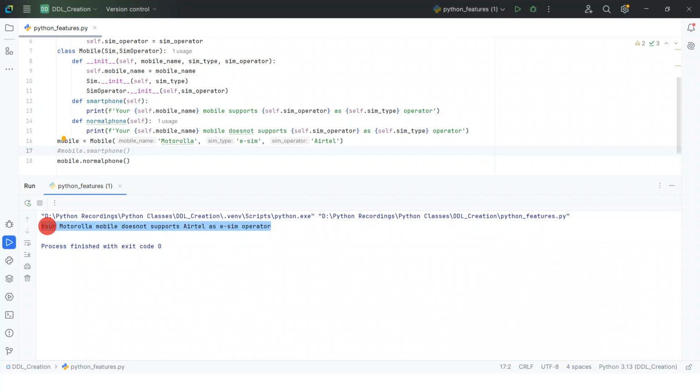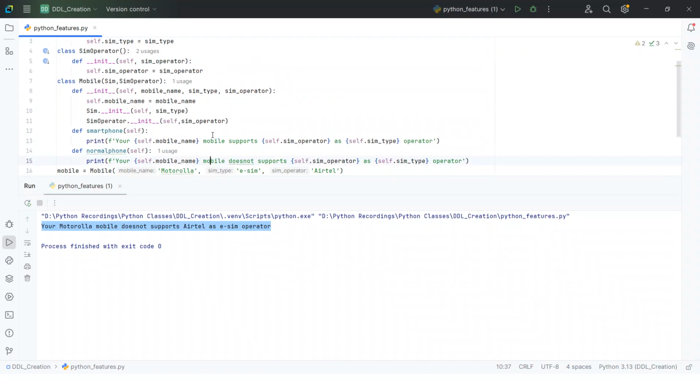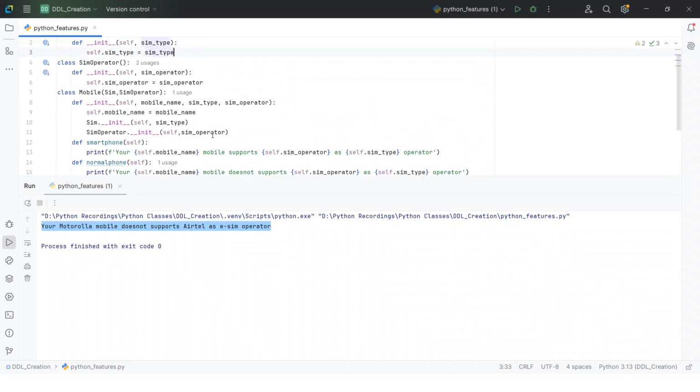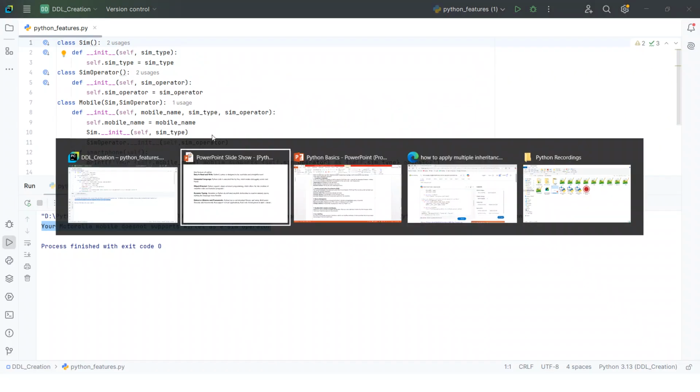So like that you can write your project in the object oriented programming way. Here we create the class and we create the object, and then we implemented inheritance. You can write your code this way.